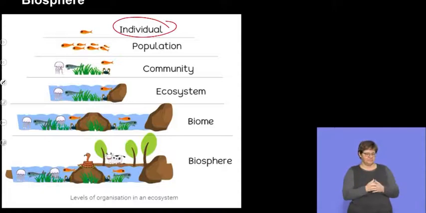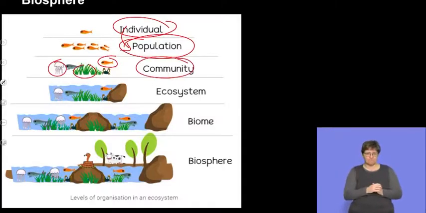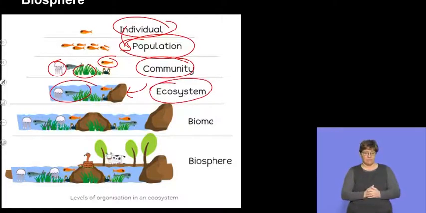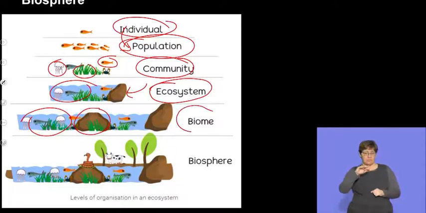So individuals put together form populations. These populations collectively interact with each other. So when different populations of organisms interact with each other, we refer to that as a community. Communities in turn interact with each other and the non-living components in the area, and we refer to that as the ecosystems. Ecosystems may be found collectively in different areas characterized by the type of environment, the temperature, and we refer to this collectively as ecosystems interacting with each other as biomes.